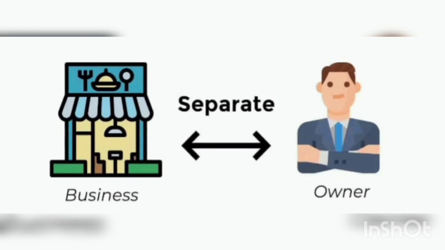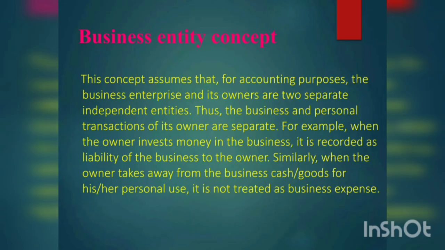For example, when a person brings some money as capital into his business, in accounting records, it is treated as a liability of the business to the owner. Similarly, when the owner withdraws any money from the business for his personal expenses, it is treated as a reduction of the owner's capital.